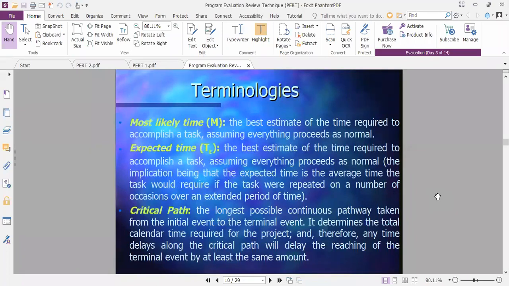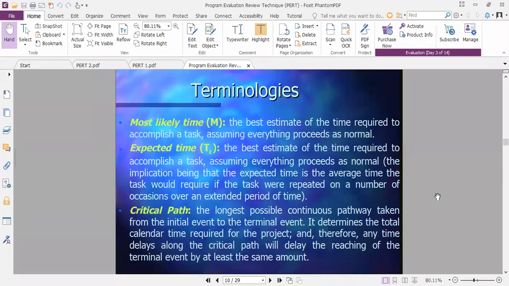Then if you go to the next step, that is called most likely time. What is the most likely time? The best estimate of the time required to accomplish the task, assuming everything proceeds as normal. So nothing is going better, nothing is going wrong, everything is going as per schedule. Suppose a house construction project requires 1 year.